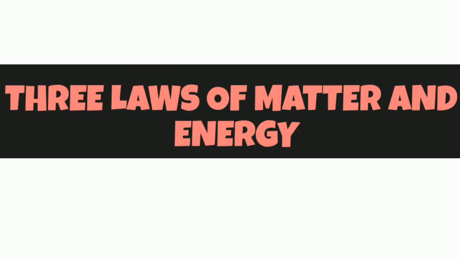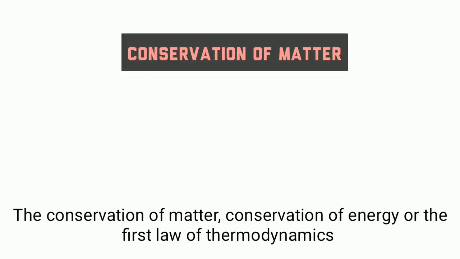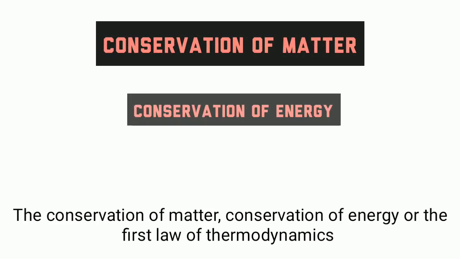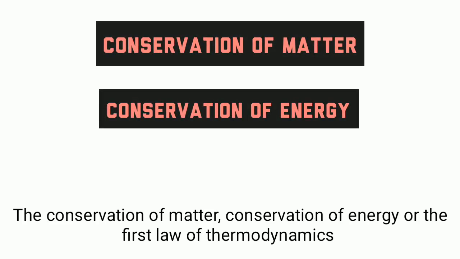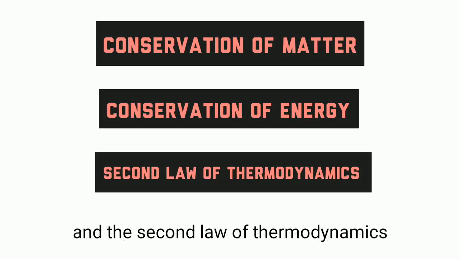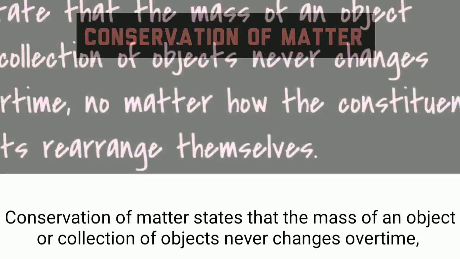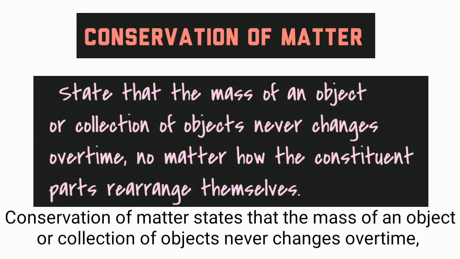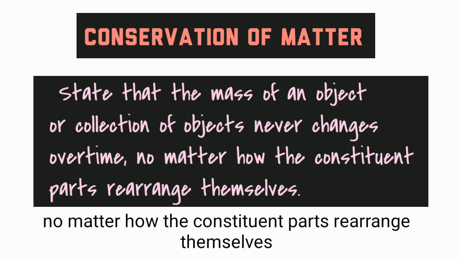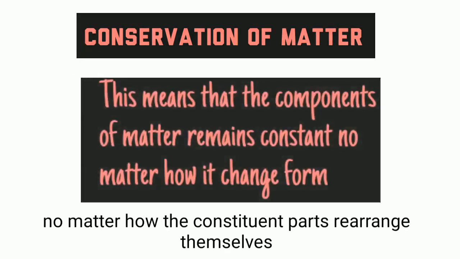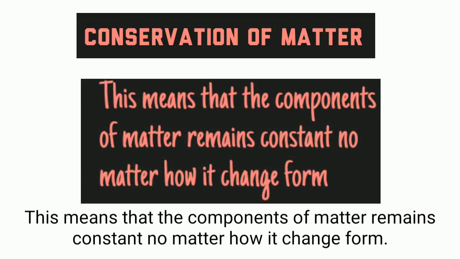The three laws of matter and energy: the conservation of matter, the conservation of energy or the first law of thermodynamics, and the second law of thermodynamics. Conservation of matter states that the mass of an object or collection of objects never changes over time, no matter how the constituent parts rearrange themselves. This means that the components of matter remain constant no matter how it changes form.